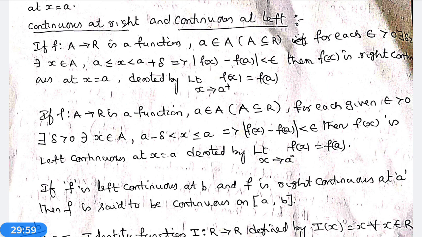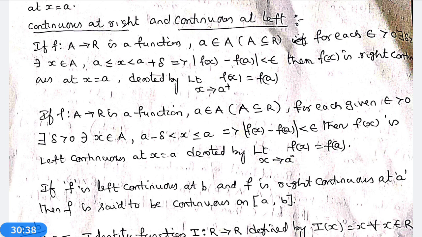Let capital A be an aggregate, small a be a limit point of A, and f: A to R be a function. If for each epsilon greater than 0, there exists delta greater than 0 such that x belongs to A, A less than or equal to x less than A plus delta, implies modulus of f(x) minus f(A) less than epsilon, then f(x) is said to be continuous at x equal to A, denoted by limit x tends to A plus of f(x) is equal to f(A).